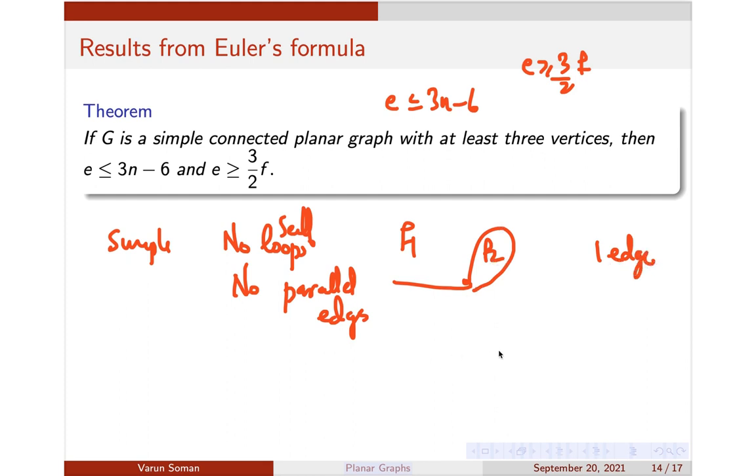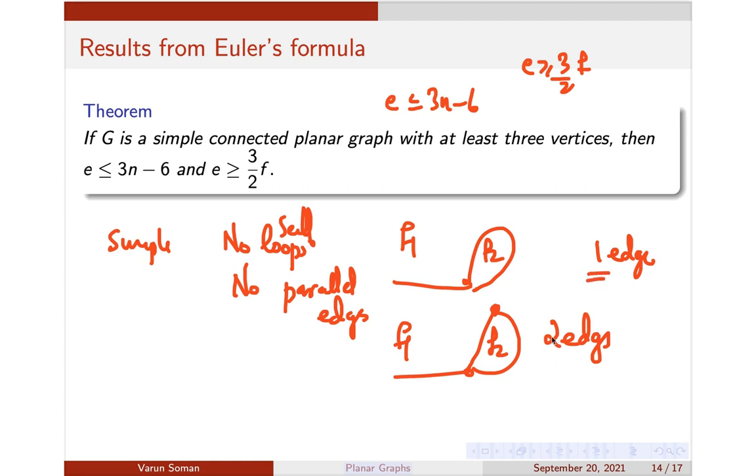And also if there are parallel edges, what's the problem there? Suppose my graph is like this. So there is another vertex. Here one F1 is there, one F2 is there. So we can see that F2 is bounded by two edges. Okay, so if there are loops, a region can be bounded by one edge. If there are parallel edges, a region can be bounded by two edges.